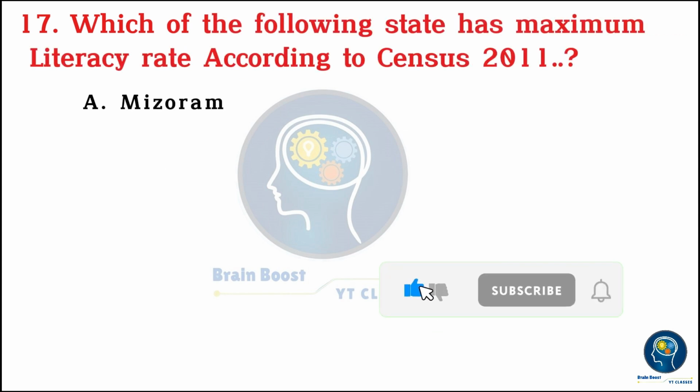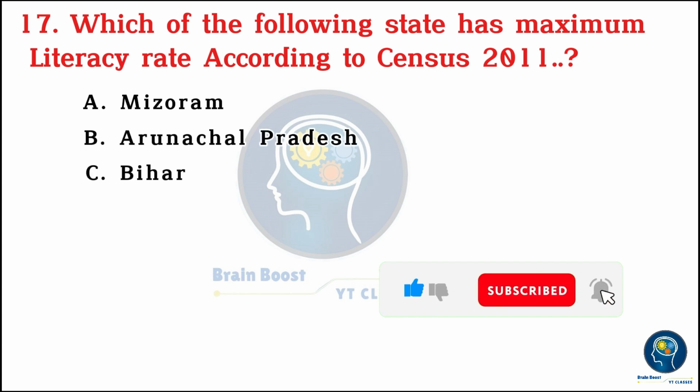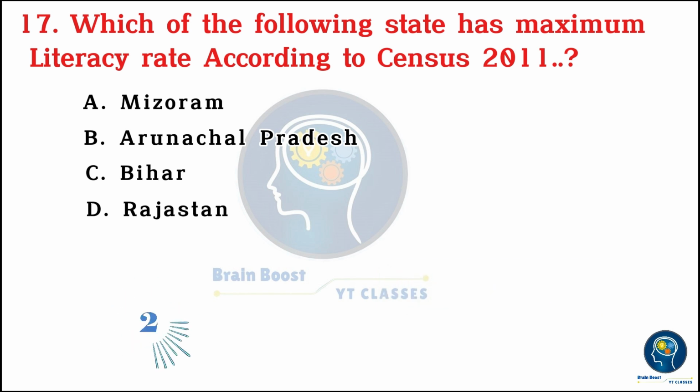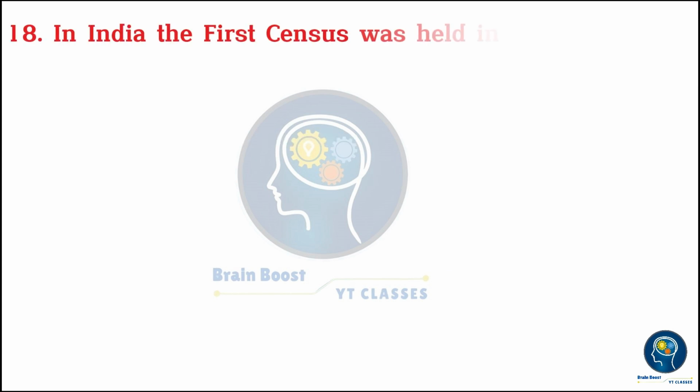Which of the following states has the maximum literacy rate according to Census 2011? A. Mizoram. B. Arunachal Pradesh. C. Bihar. D. Rajasthan. 3, 2, 1, 0. A. Mizoram.